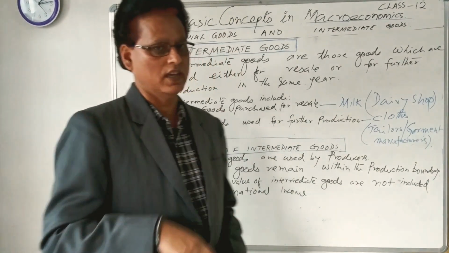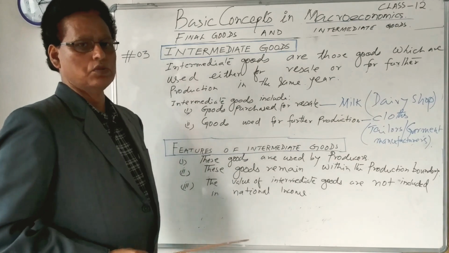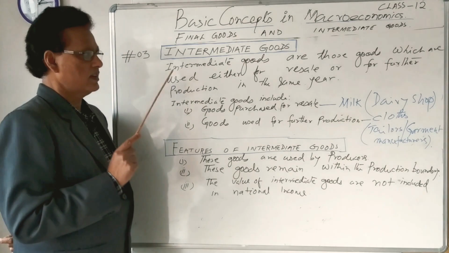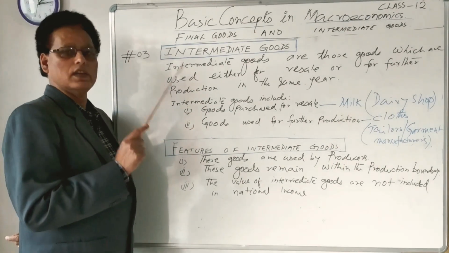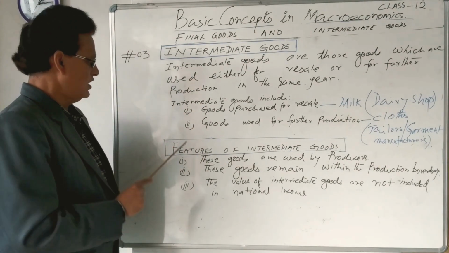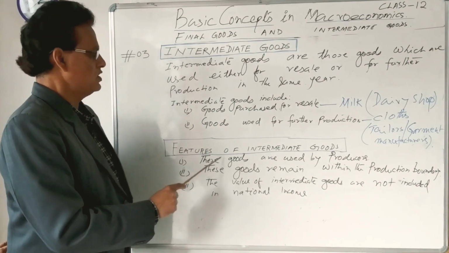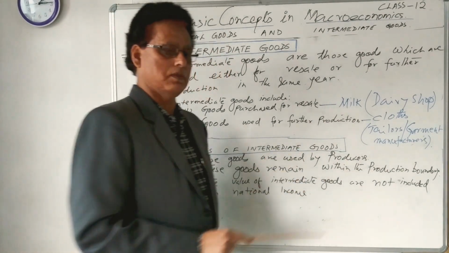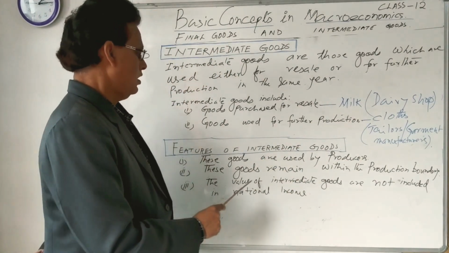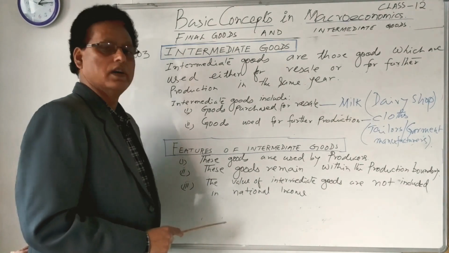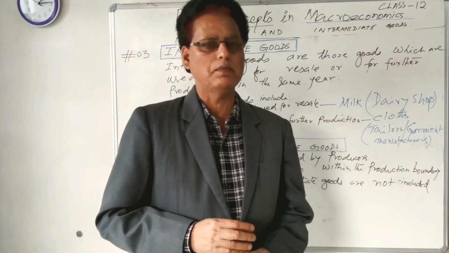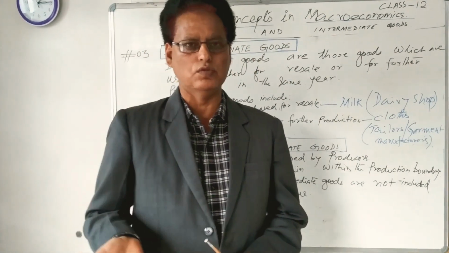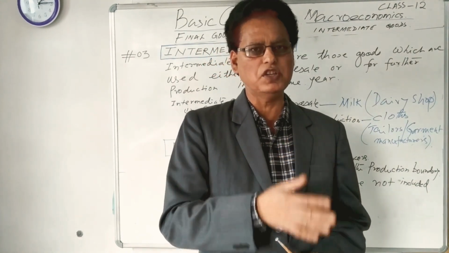Let us see once again the meaning of intermediate goods. Intermediate goods are those goods which are used either for resale or for further production in the same year. The features of intermediate goods are: these goods are used by producers, these goods remain within the production boundary, and the value of intermediate goods is not included in the national income. In the previous video we discussed final goods. Today we have discussed intermediate goods.